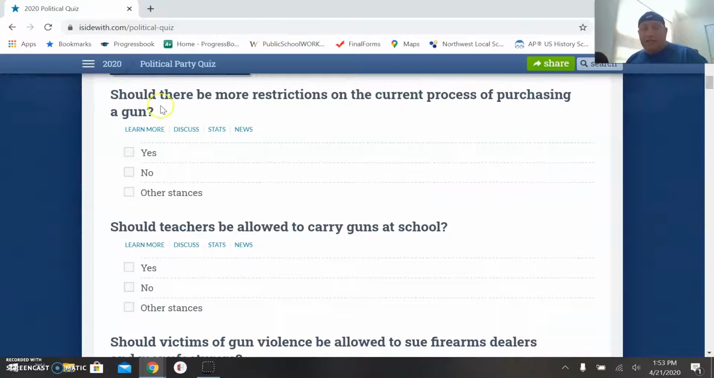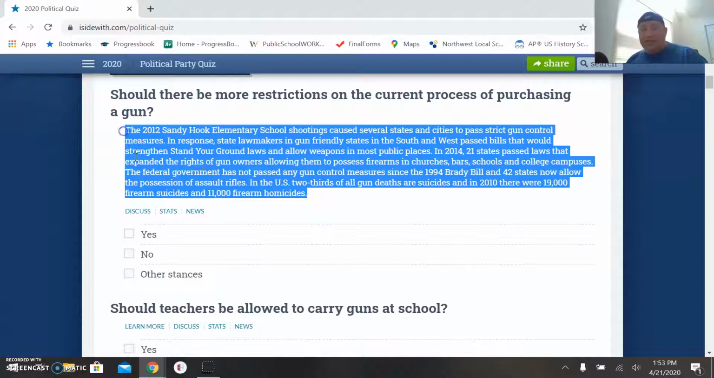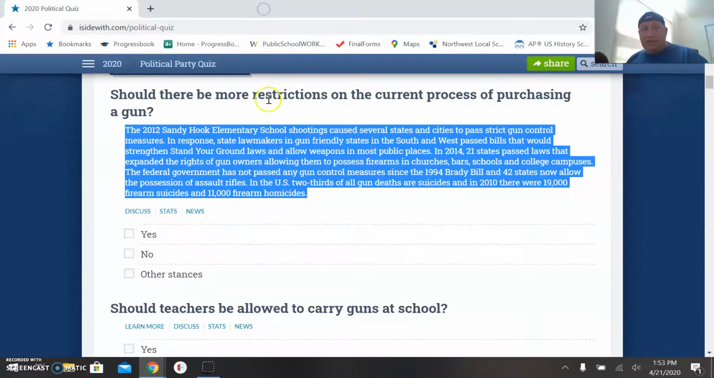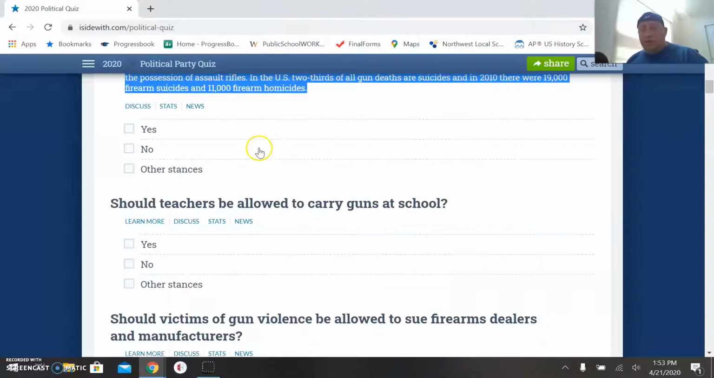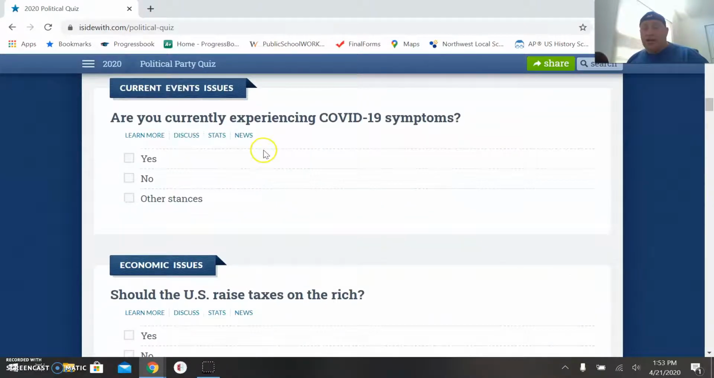As you're going through, you can say, you know what, they're asking me here about should there be more restrictions on the current process of purchasing a gun. Well, okay, if I learn more, I can read through here and use this information to help me take a stance on the gun issue. I can look at the news as well, and it's going to show me current things that are happening on the gun control debate out in the news. So you can utilize the quiz to actually walk you through and learn about different issues.